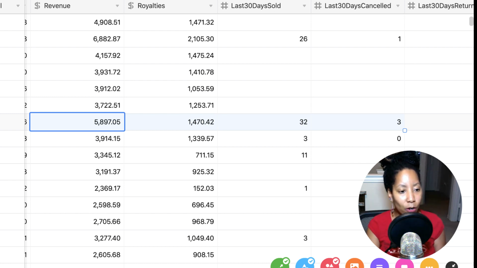But what you guys are looking at on the screen here, this is my Merch Wizard report. Merch Wizard is a Chrome extension. It's a premium extension that allows you to basically pull your data from Amazon's site into a spreadsheet, and they do it automatically with the click of a button from your merch account. And it's so helpful to always see how much each shirt has made, how many returns there have been. You can see how many reviews it has, all that right from the spreadsheet, and you can update it as often as you want.